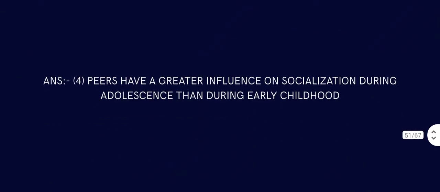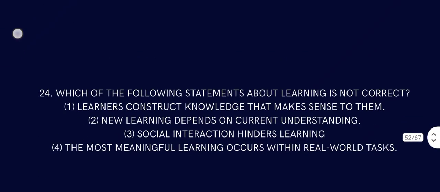Peers have a great influence on socialization. During adolescence, that's all about socialization, sexual maturity, and all those things during early childhood. Then I did. Question number 24.